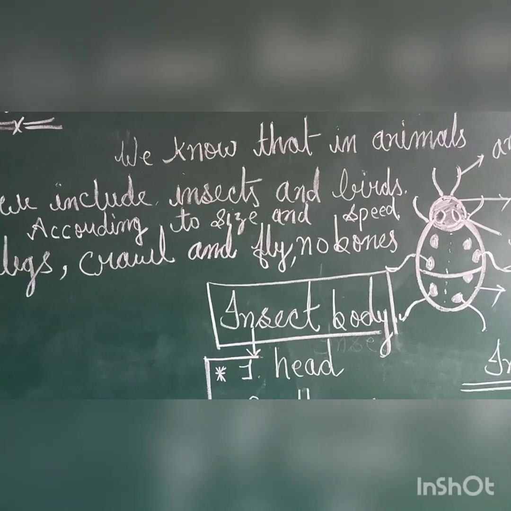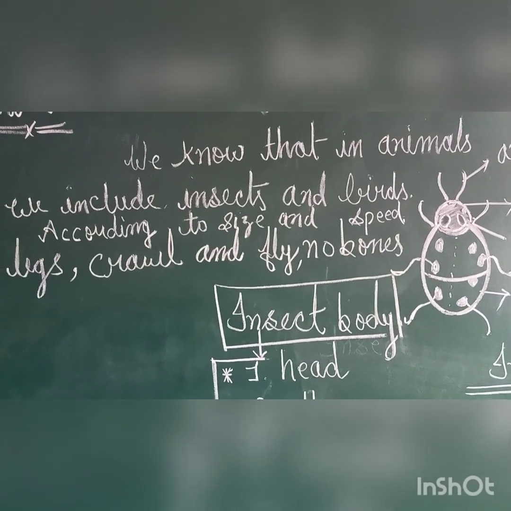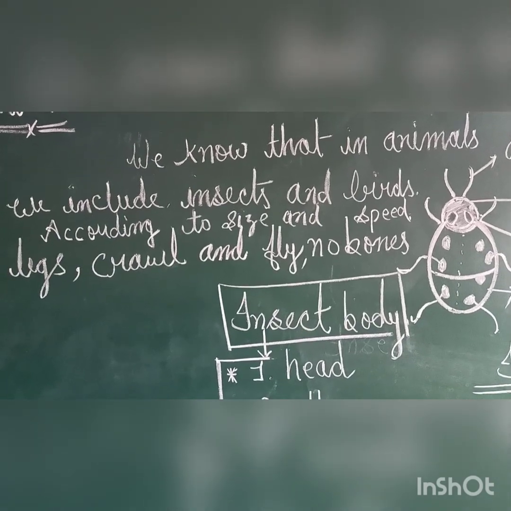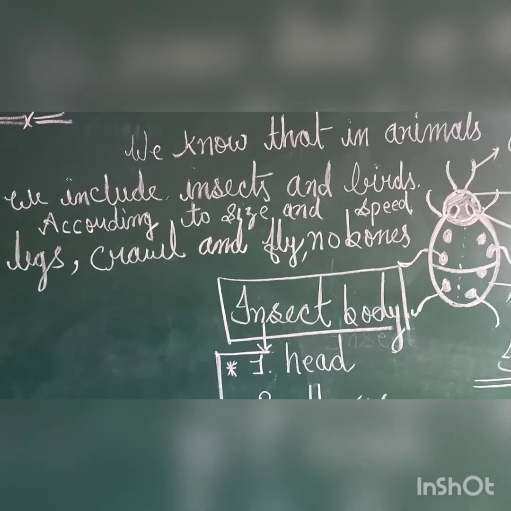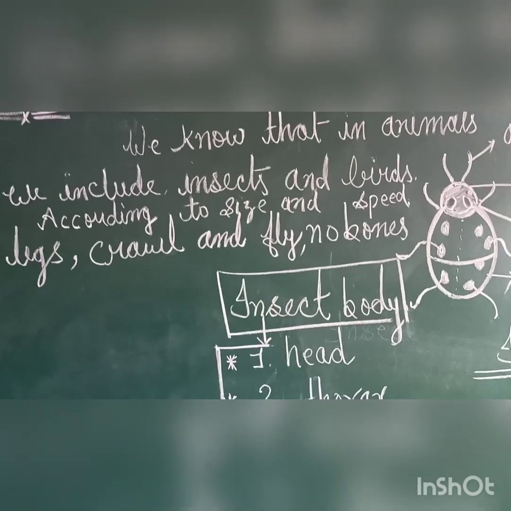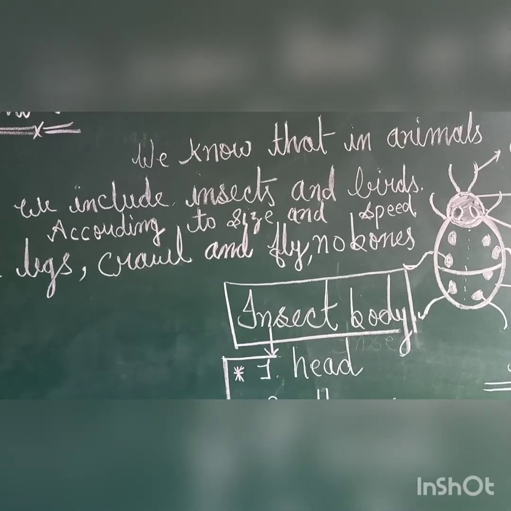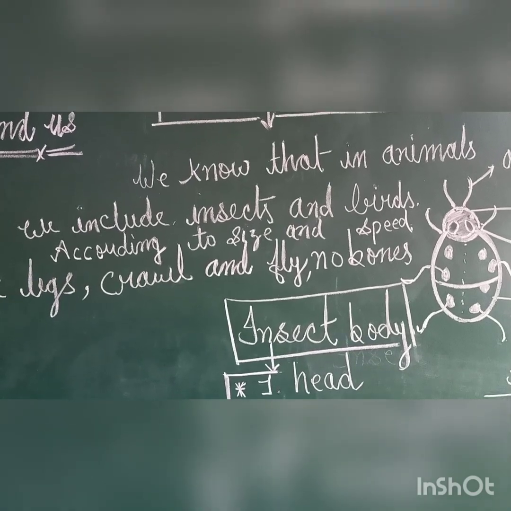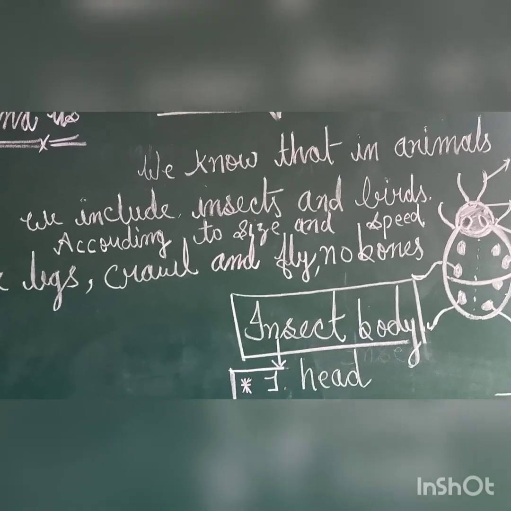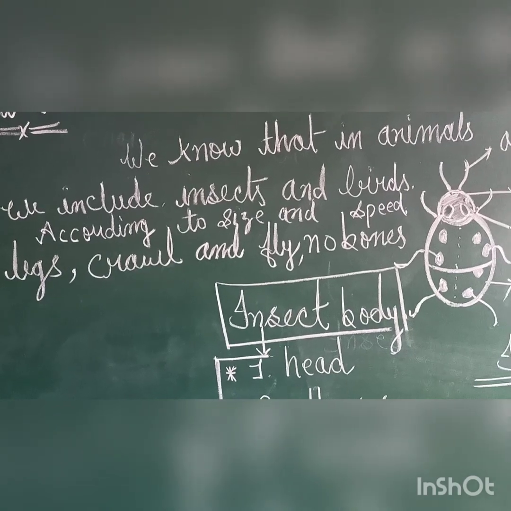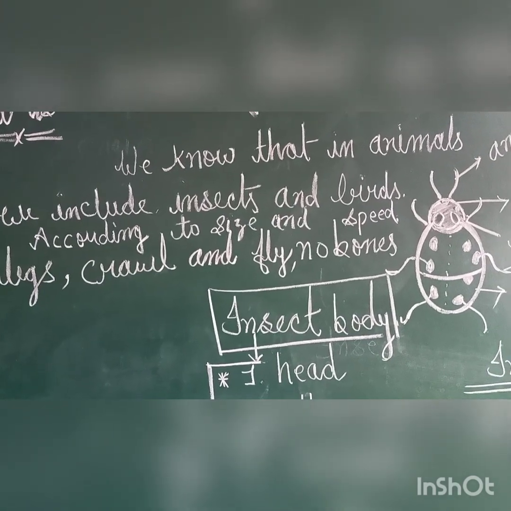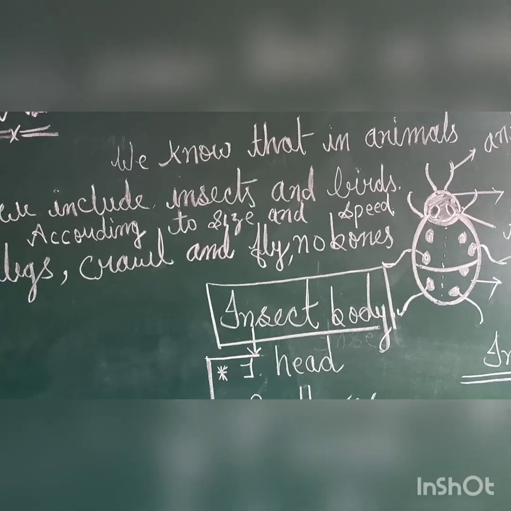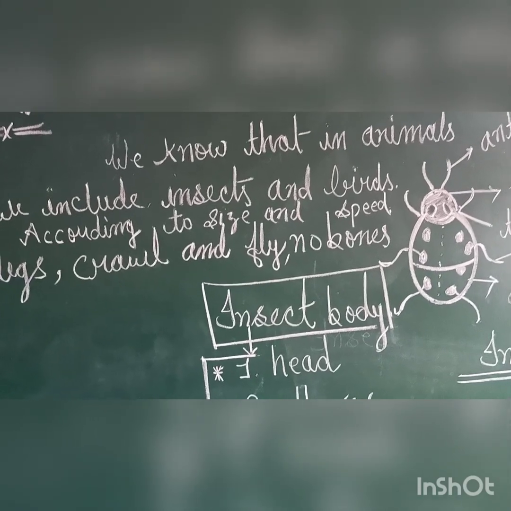According to size, shape and speed they are different. Some animals run very fast, some move very slowly, and some are hopping animals. So this is your previous knowledge, students.